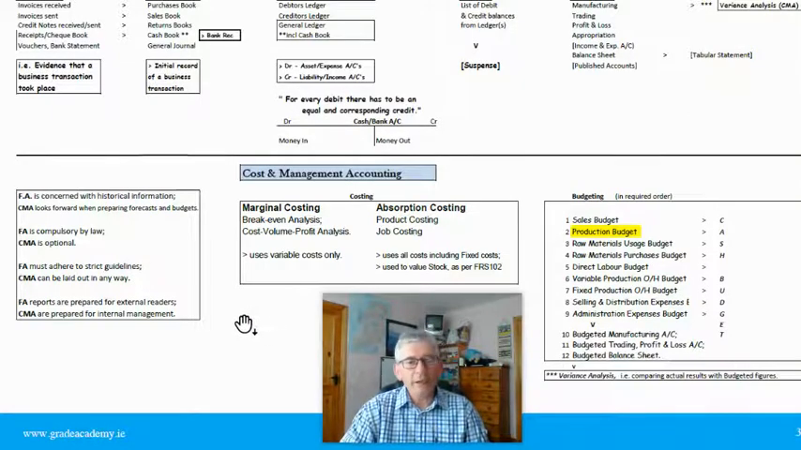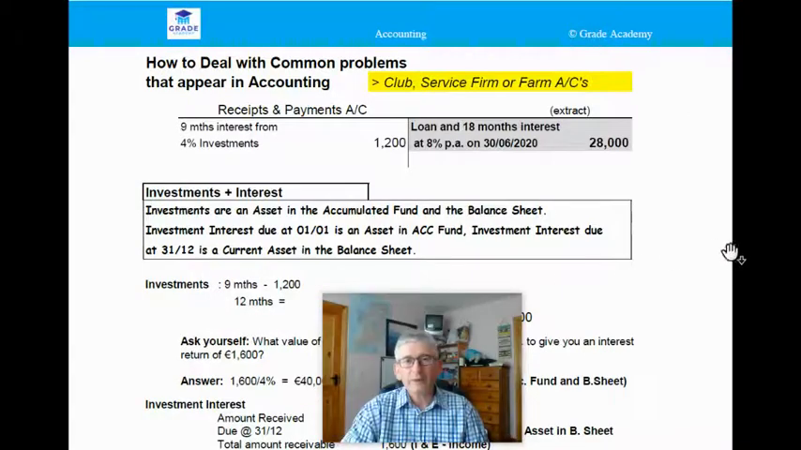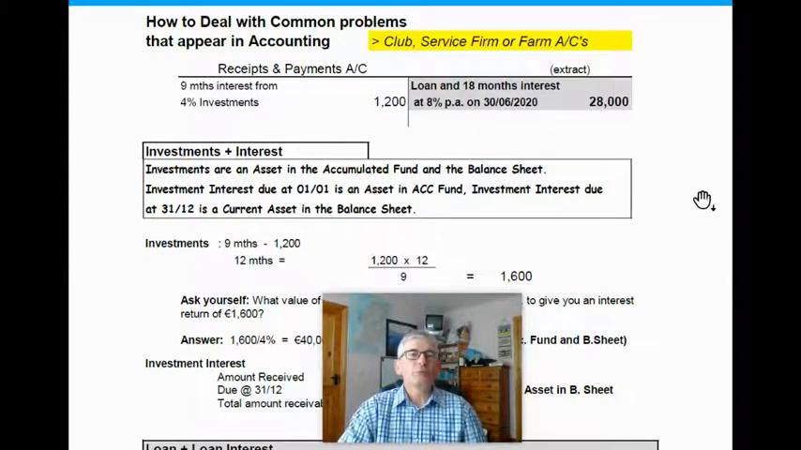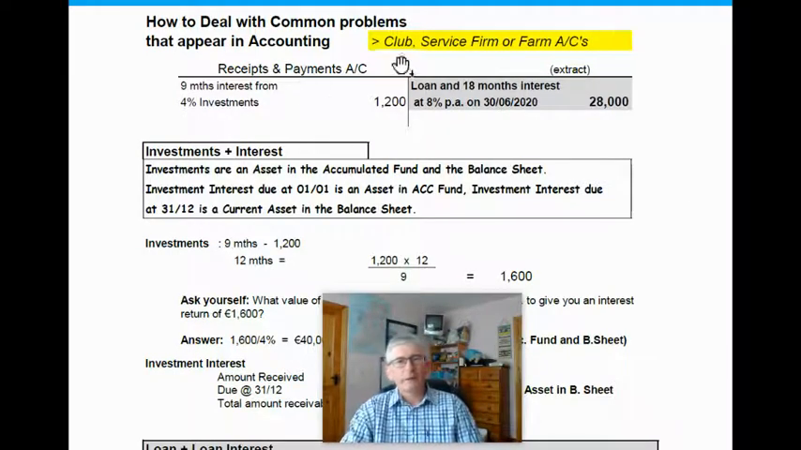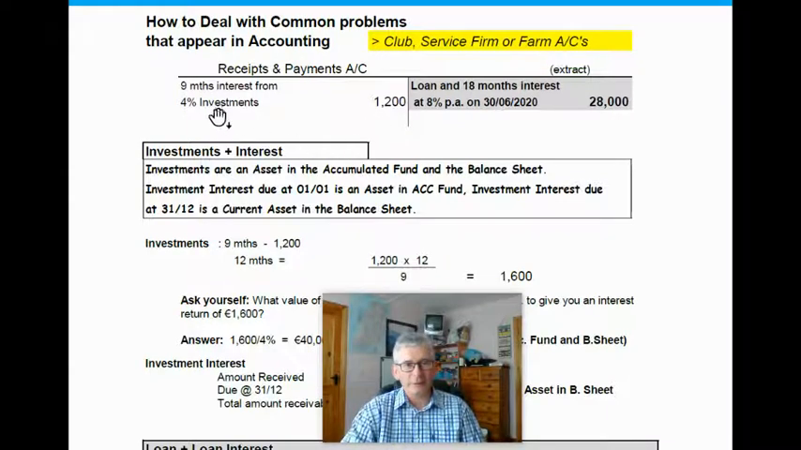So then, just moving it on again, problems that come up in the accounting exam. Could we deal with, now these typically would come up in a club, service firm, or farm account question.